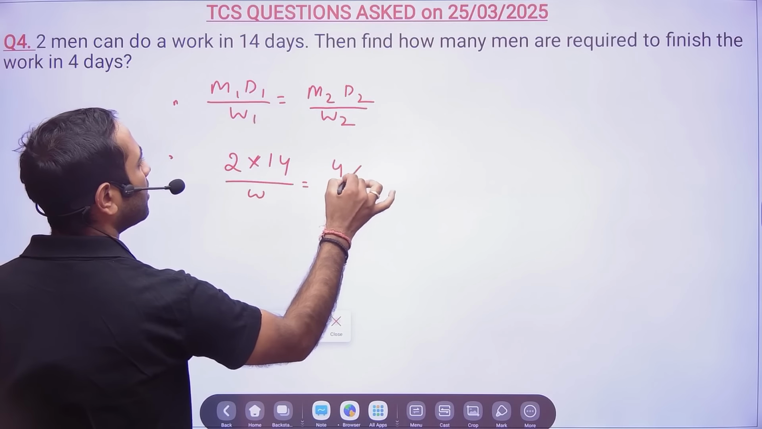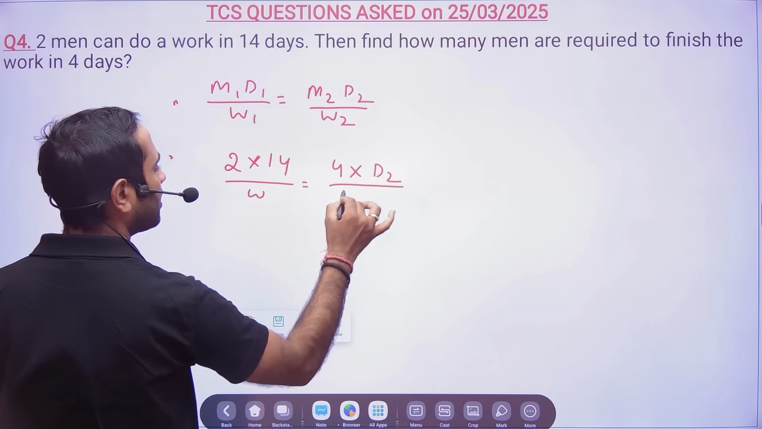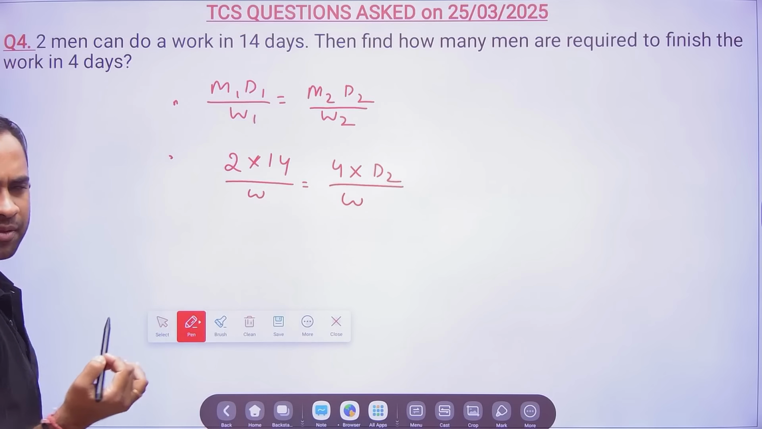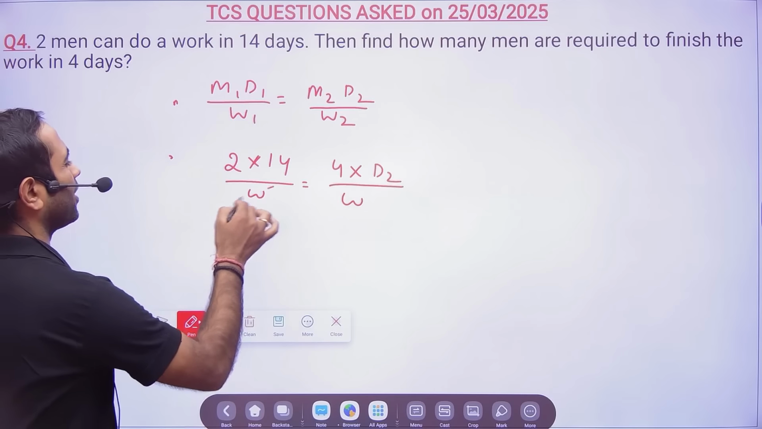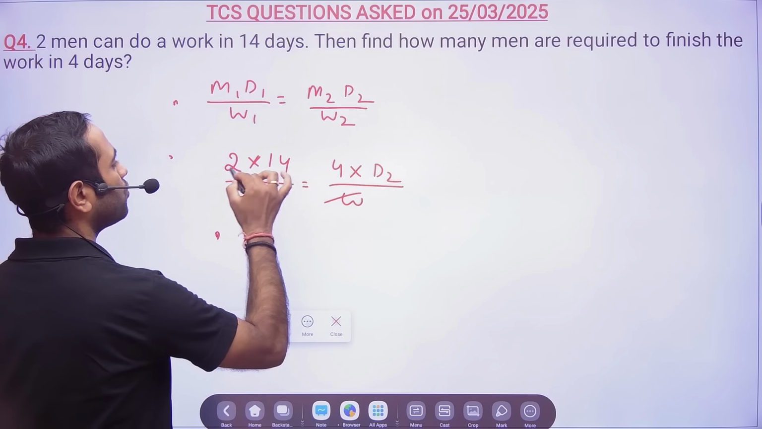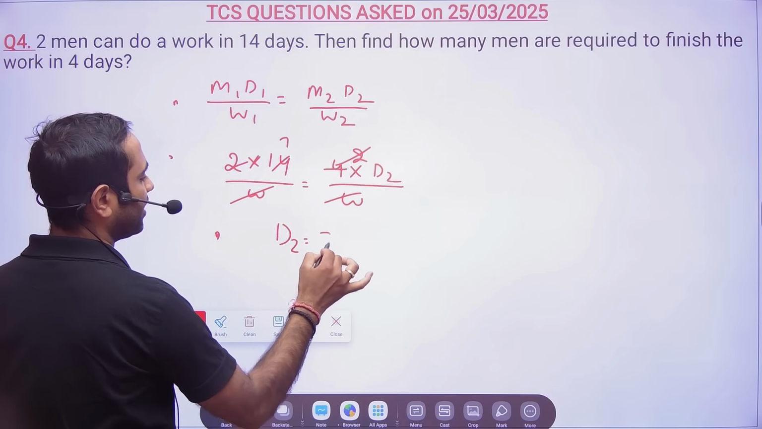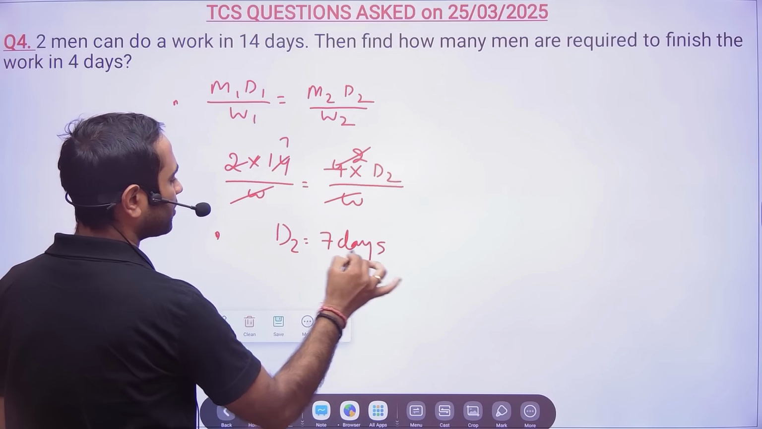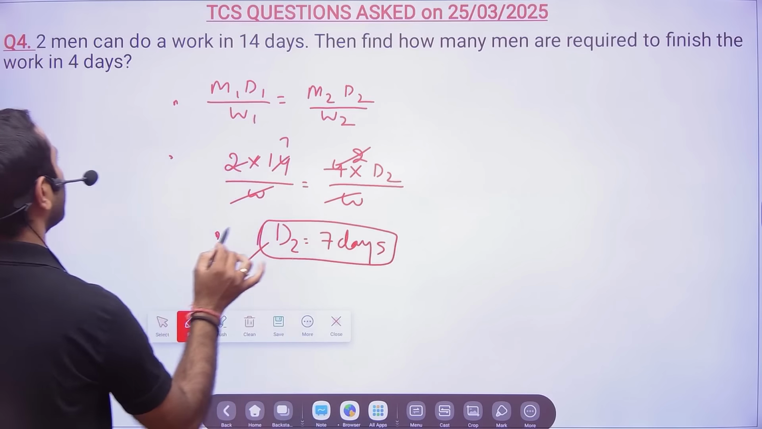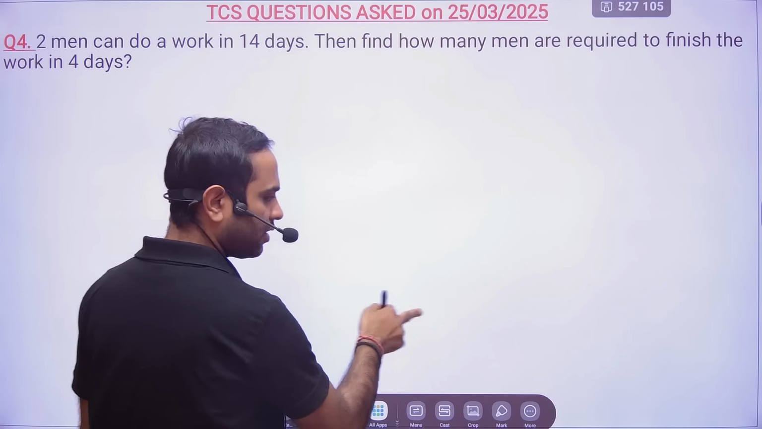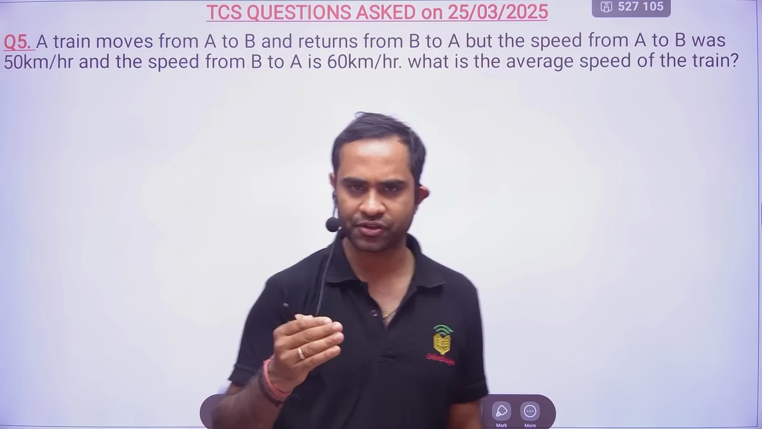Then 4 men and D you have to calculate. And what is the work? Same work. In time and work, your work will be almost same only. Okay. So now here 2 2s are 4 and 2 7s are 14. So how many days will be required? 7 days will be required. See, this kind of questions even Infosys does not ask. Okay. So very simple question.